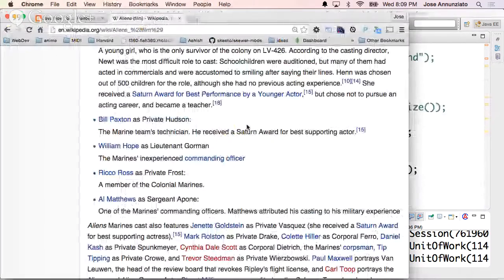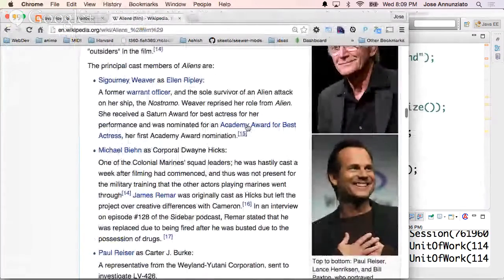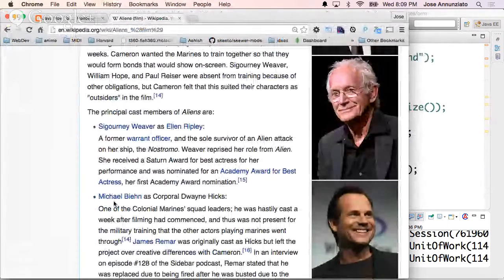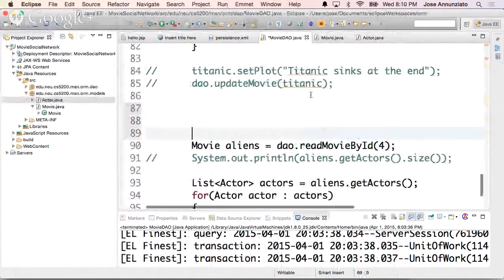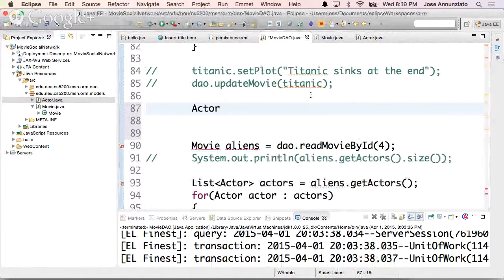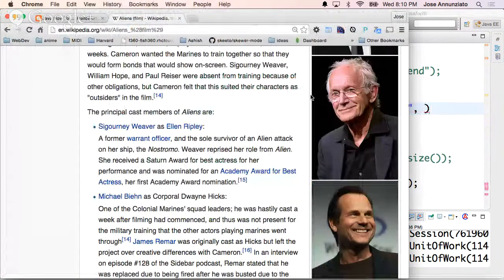Any other actors in Aliens? Oh, Michael Biehn is Corporal Hicks. Oh yeah, let's do him. So let's do actor Hicks. This is a new actor, and I'm going to use null for the ID. I'm going to use Michael for the first name, and last is Biehn.